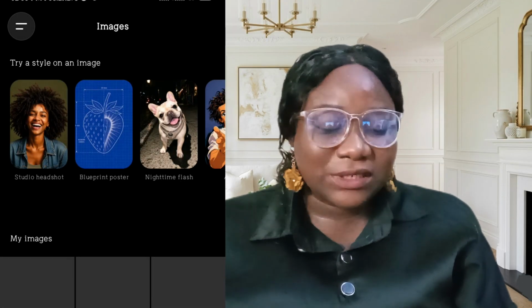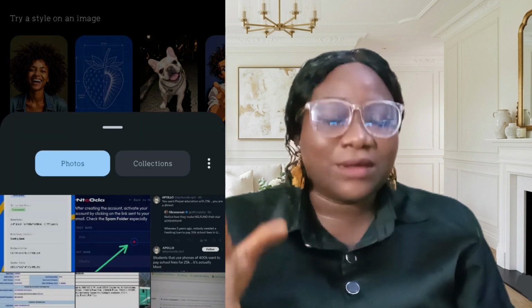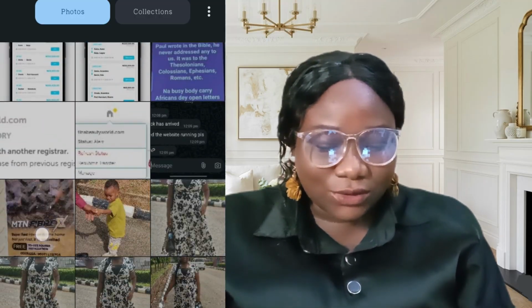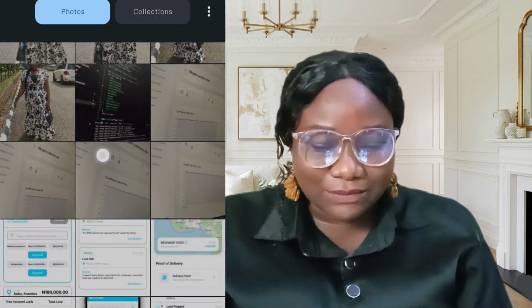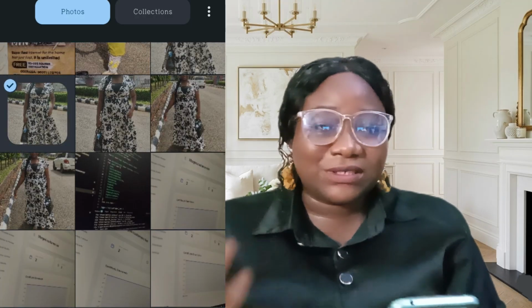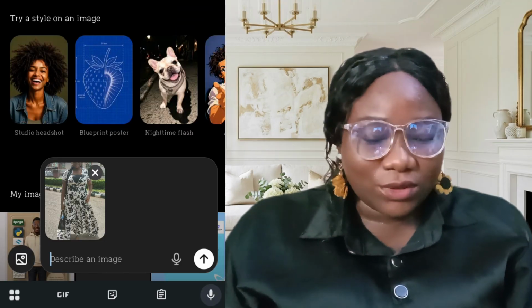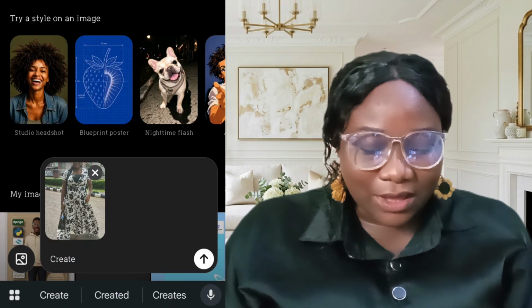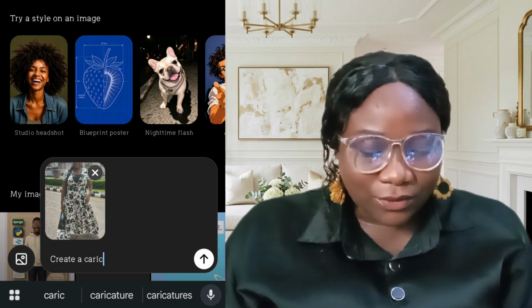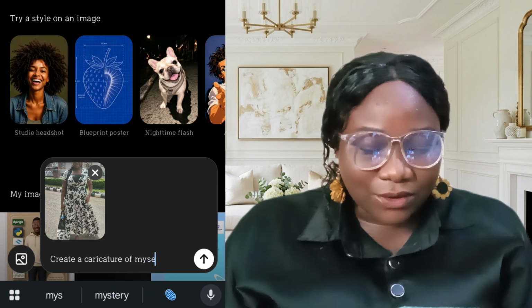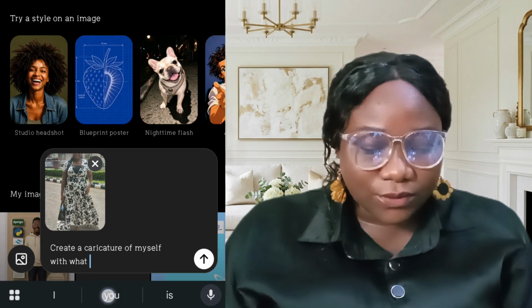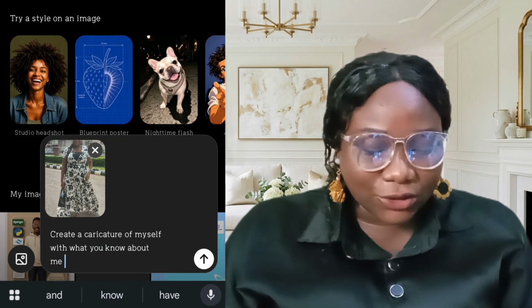So now you're going to be uploading a picture you want to use for this caricature. So let me upload a picture of myself. Let me just use this picture of myself just for an example. You can use a beautiful picture of yourself, but let me just use this one. Then you're going to be describing it. So you can just say, create a caricature of myself with what you know about me and my job.